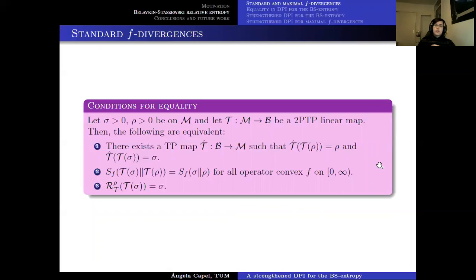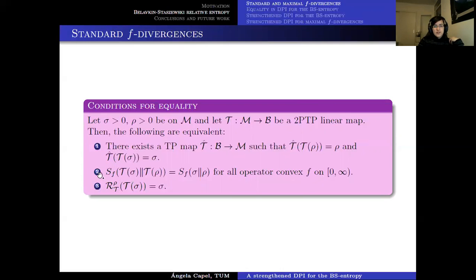Moreover, concerning the data processing inequality for a standard F divergence, one can ask which are the conditions for equality in this data processing inequality. This is something that we present in this result here. There are many other equivalent conditions presented in this paper of Hiai and Mosonyi of 2017, but here we are only interested in the three that we write here.